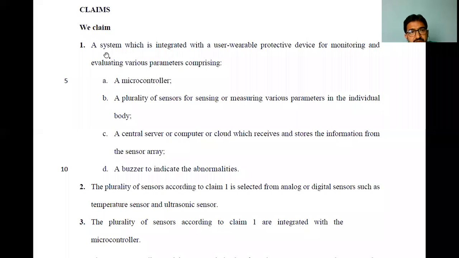See the claim: a system which is integrated with a user wearable protective device for monitoring and evaluating various parameters, comprising a microcontroller, the plurality of sensors, a central server, and a buzzer. This is the main claim. We are claiming here, we are integrating a device to a system. We are not claiming, we are proposing a system. For this system, we are integrating a device, which consists of this.